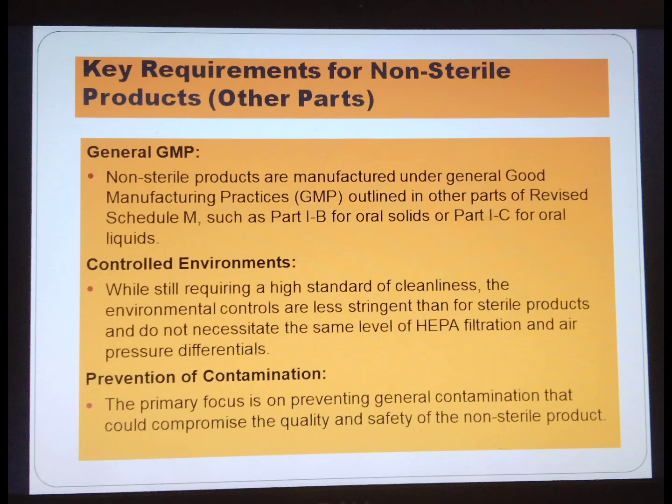Key requirements for non-sterile products. Other parts: general GMP. Non-sterile products are manufactured under general Good Manufacturing Practices outlined in other parts of the revised Schedule M, such as Part 1B for oral solids or Part 1C for oral liquids.